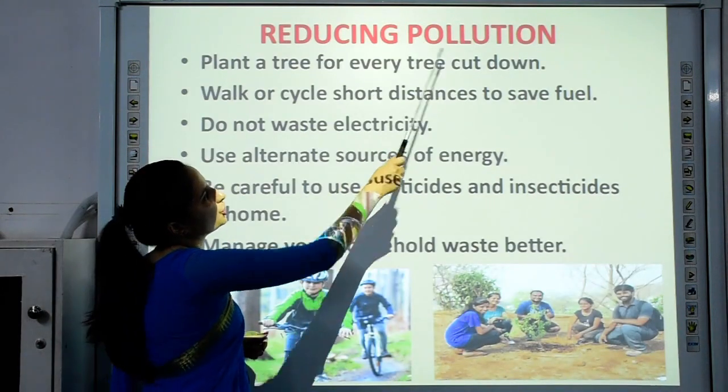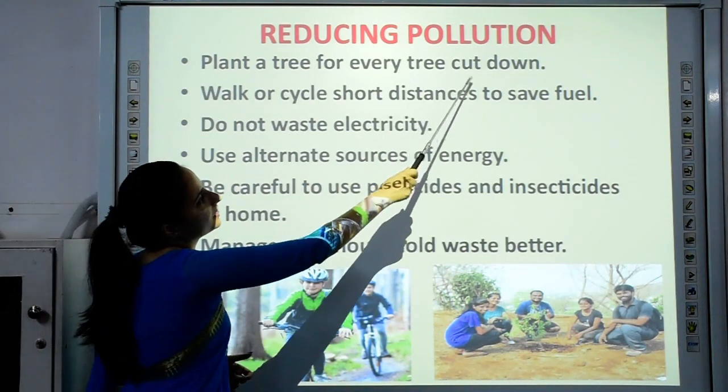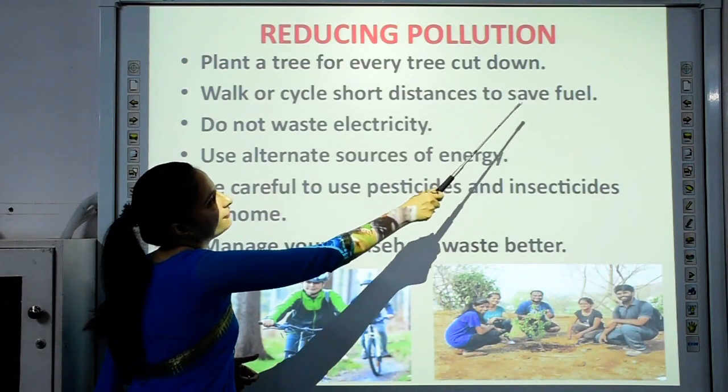Now reducing pollution. How can you reduce pollution? Plant a tree for every tree cut down. Walk or cycle short distances to save fuel.